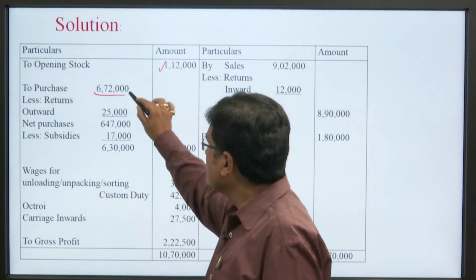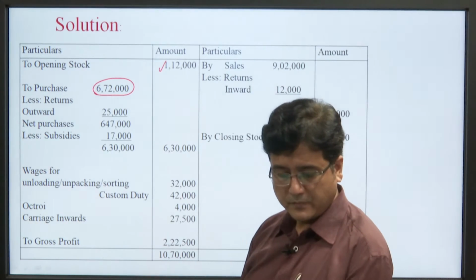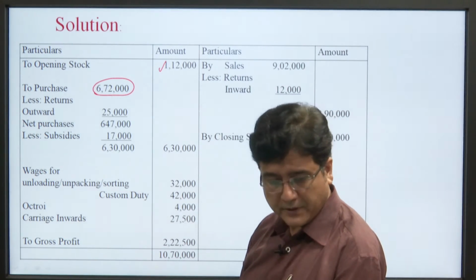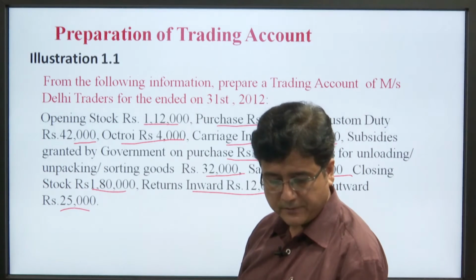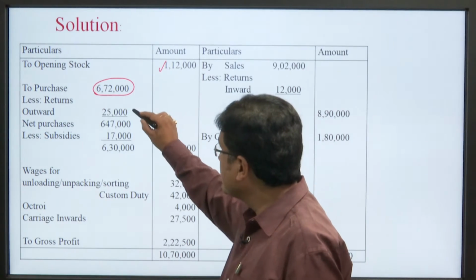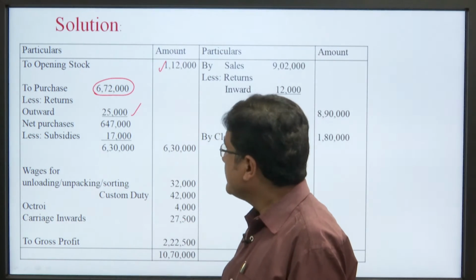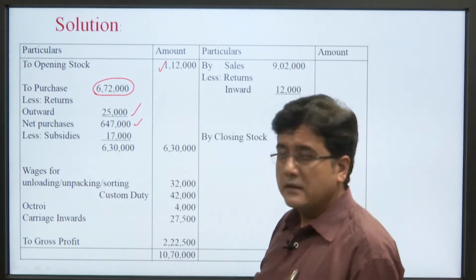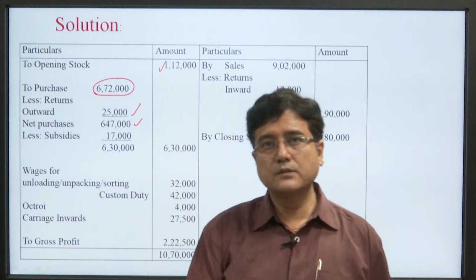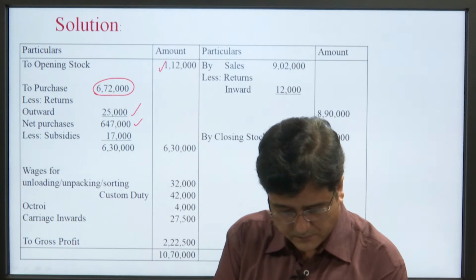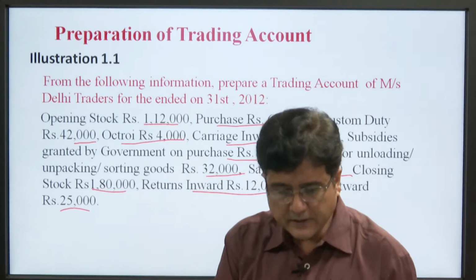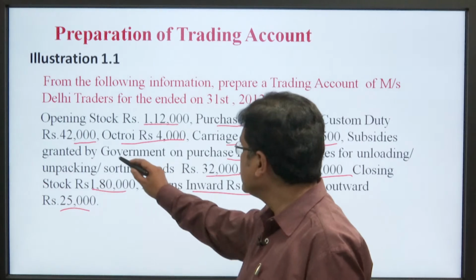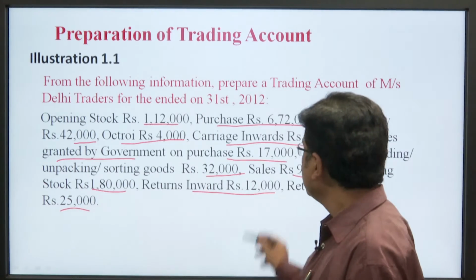So, 6,72,000 less return outward. Return outward is given here, 25,000. We will do the return outward. Net purchase, this one. We also have to deduct the subsidies. So, subsidies granted by the government, 17,000.